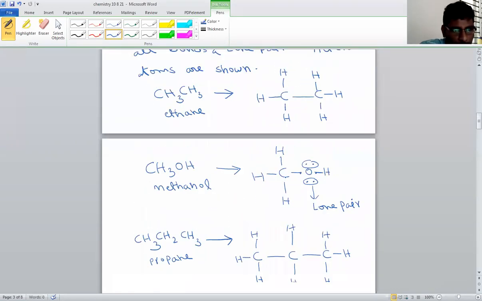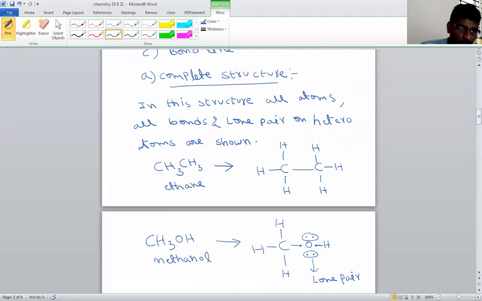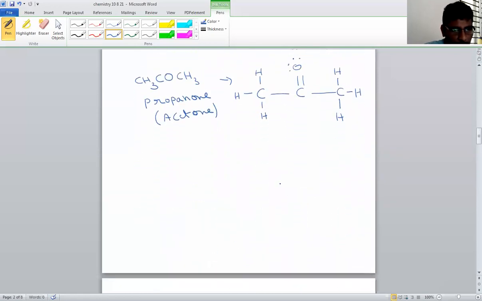So what we learn is writing of complete structure. When we are writing complete structure, each atom and each bond must be represented. If lone pairs on a heteroatom are there, they can also be represented. This is called complete structure. What is the second type of structure? The second type of structure is called condensed structure.